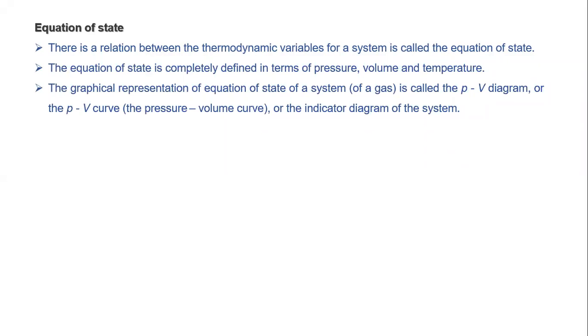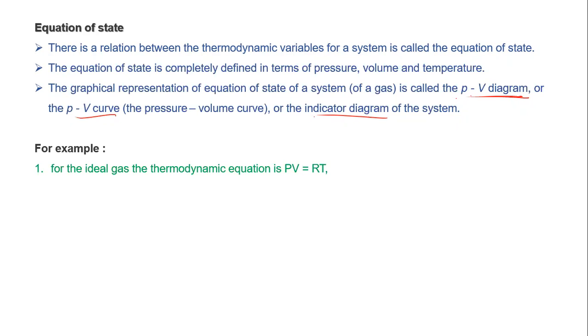The graphical representation of the equation of state of a system is called a PV diagram, or a PV curve. It is also called an indicator diagram. Now, when we are discussing any thermodynamic system, this PV diagram plays a very crucial role.